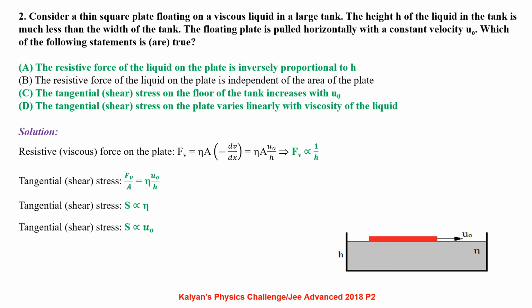Resistive force or viscous force on the plate F equal to eta A into minus dv by dx, that is eta A u0 by h, which gives viscous force proportional to 1 by h. Tangential stress or shearing stress is F by A, that is eta u0 by h. Tangential stress is proportional to eta. Tangential stress is proportional to u0. So options A, C and D are correct.